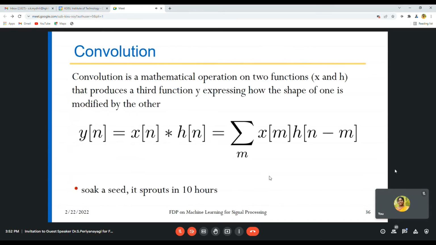So convolution, what does convolution mean? It is a mathematical operation on two functions that produces a third function expressing how the shape of one is modified by the other. So that is what the convolution process is used for.